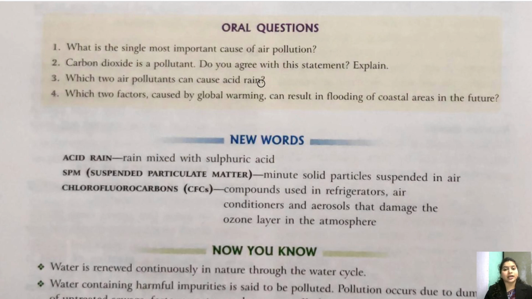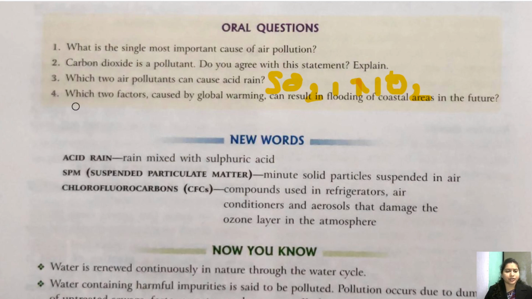Which is acid rain. And next is oxides of nitrogen. Either nitrous oxide or nitric oxide may cause acid rain. Getting it? When they react with water, they can form acid rain.